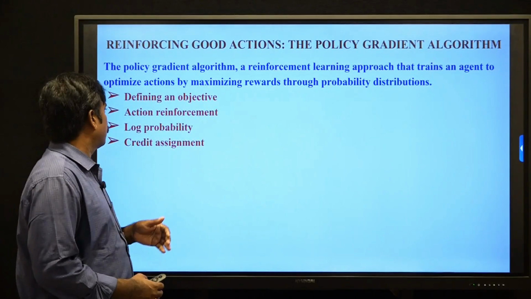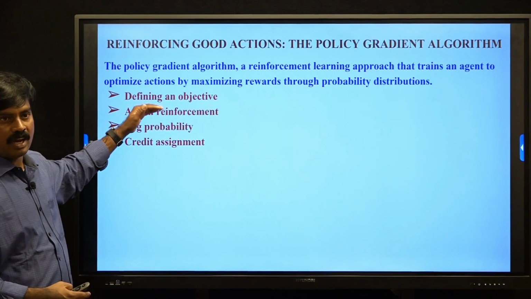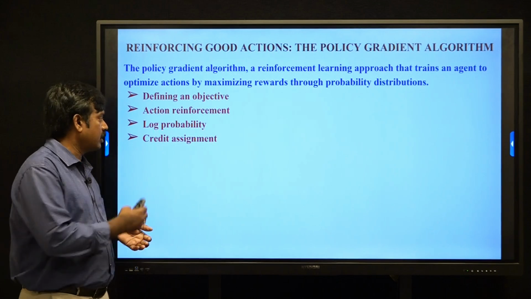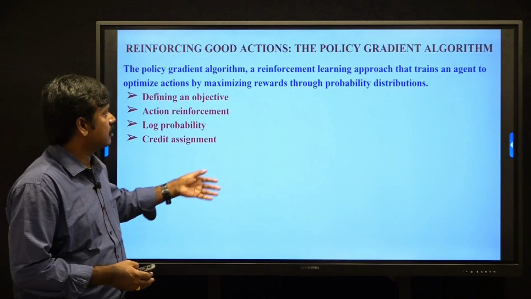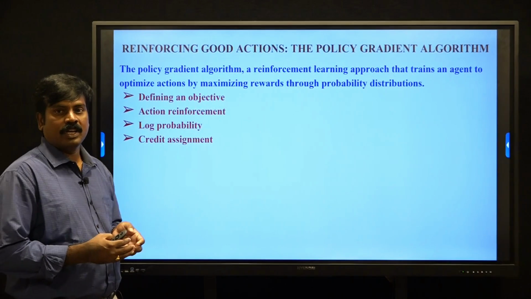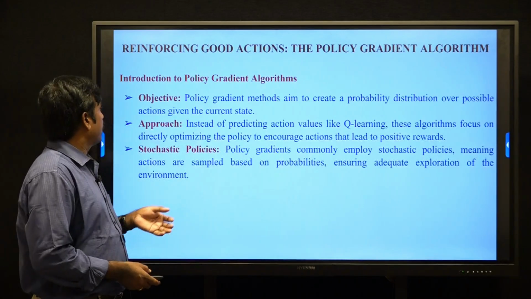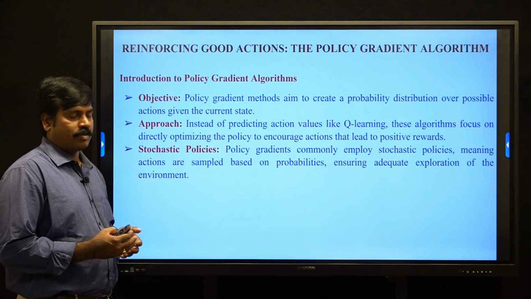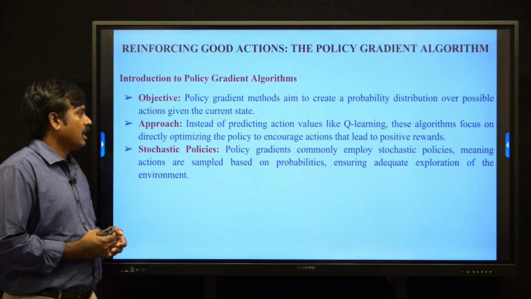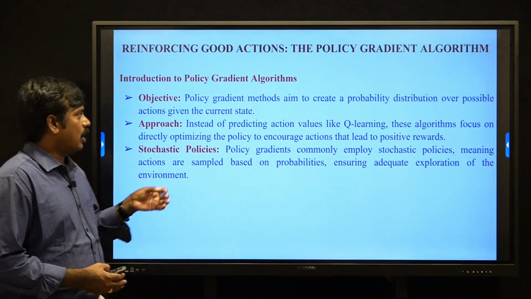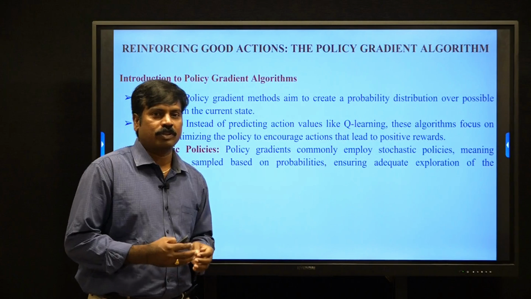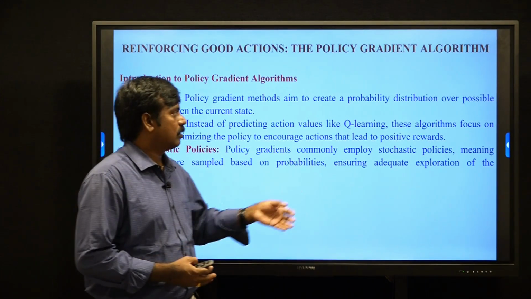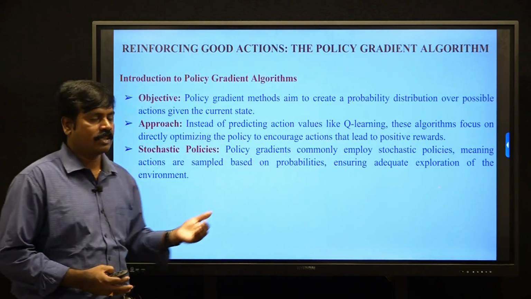In this topic, the key concepts are defining the objective, action reinforcement, log probability, and credit assignment. These four are the key concepts in reinforcing good actions. Different policy gradient algorithms are available in reinforcement learning. Their main objective is to create the probability distributions of the possible actions in a certain state.